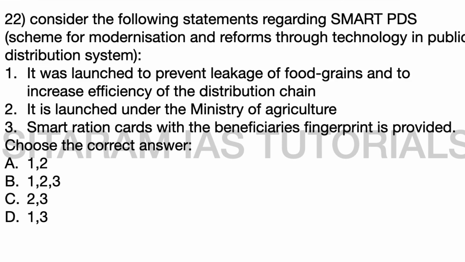So, to come up with new initiatives and reach a new level in removing the hunger rate, this SMART PDS scheme was launched by India. Okay, so it is very important. SMART full form is Scheme for Modernization and Reforms through Technology in Public Distribution System. Let's read the statements. First statement: it was launched to prevent leakage of food grains and to increase the efficiency of the distribution chain. Second statement: it is launched under the Ministry of Agriculture. Third statement: smart ration cards with the beneficiary's fingerprint are provided.